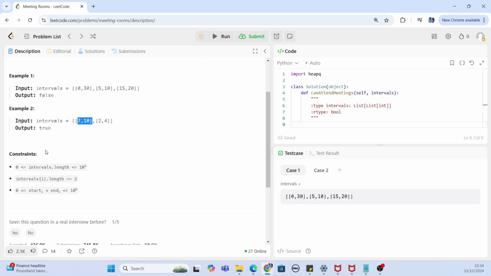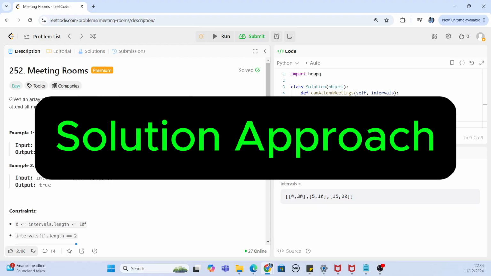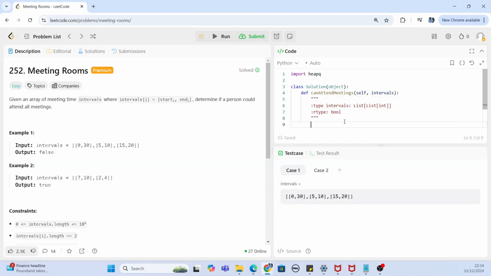The constraints are pretty straightforward. The intervals, that means the length of that list, goes from 0 to 10 to the power 4. Each and every interval has two values, one for the start, one for the end. And again, the start and the end of the interval can also go from 0 to 10 raised to the power 6. Okay, so now that we are well versed with the problem statement, let's jump to the solution approach.